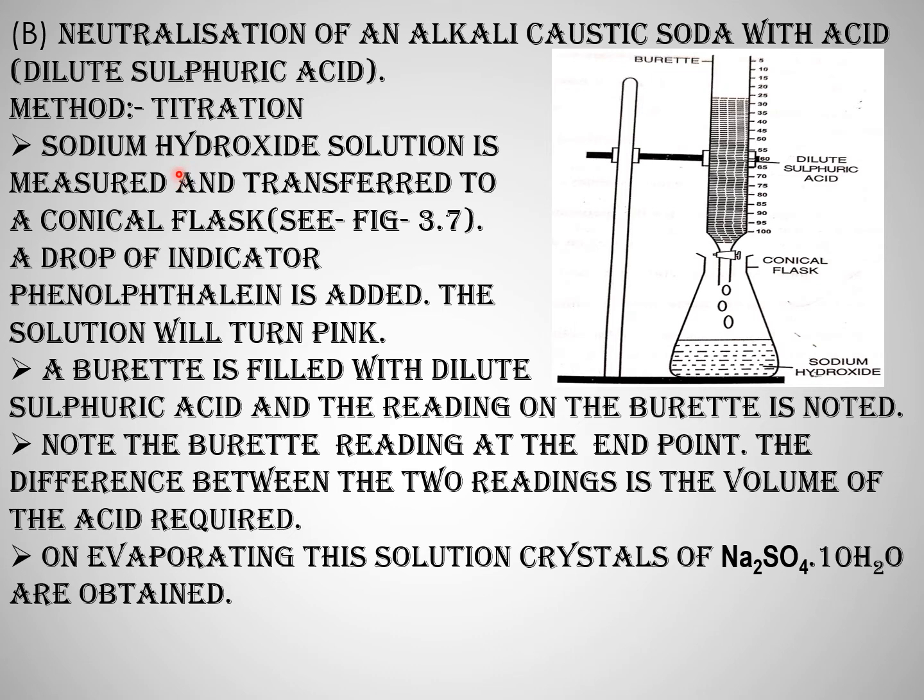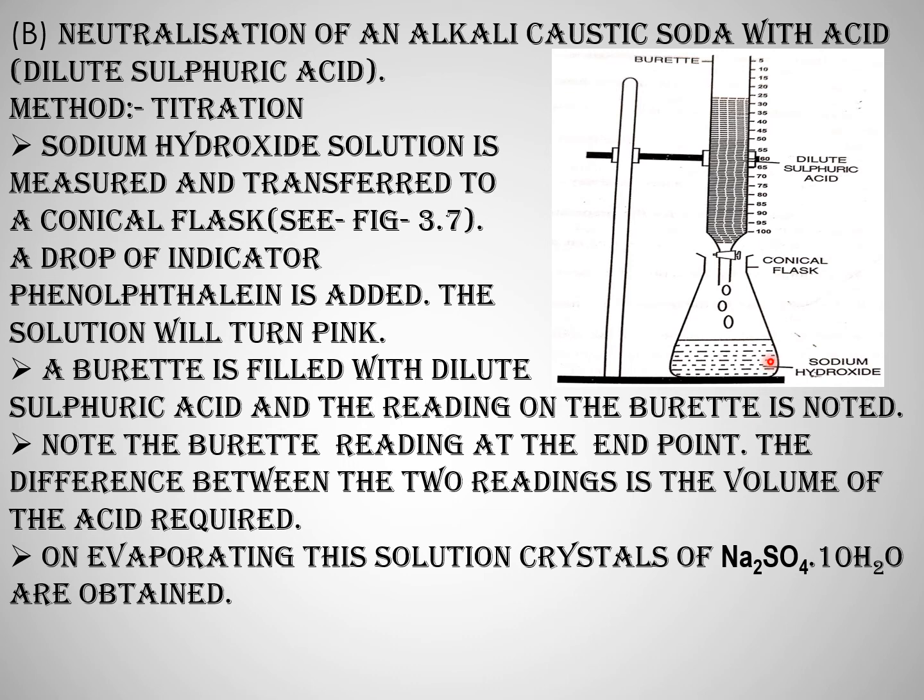During titration, the acid is always taken in a burette. Alkalis are always taken in a conical flask with an indicator. When an acid is added to the alkali in the conical flask, the indicator, which may be phenolphthalein or methyl orange, generally loses its color, and at one point it becomes totally colorless.